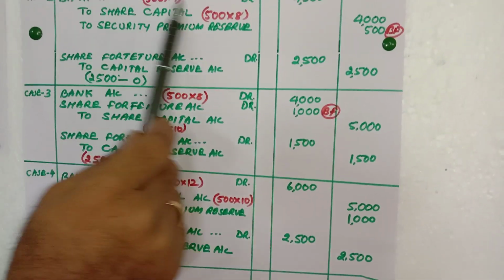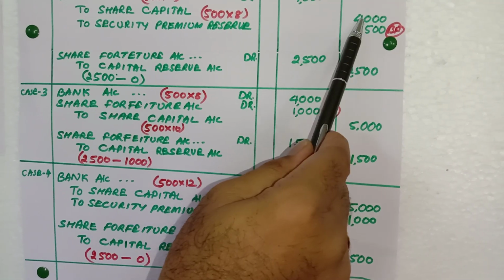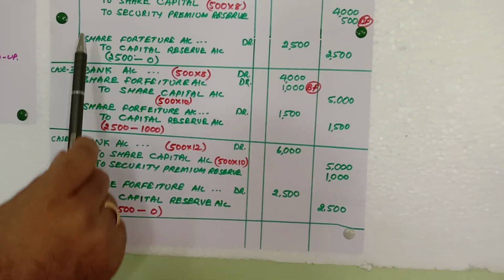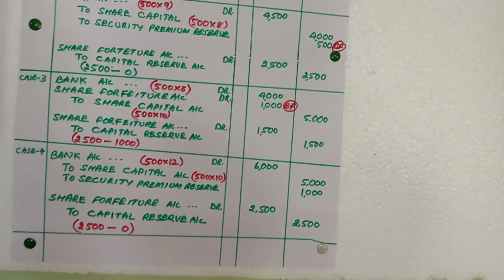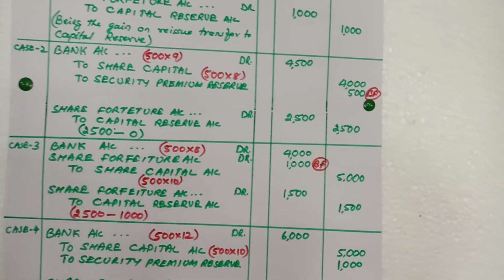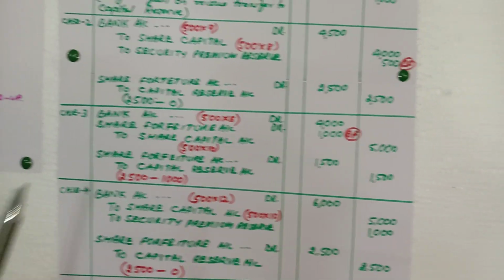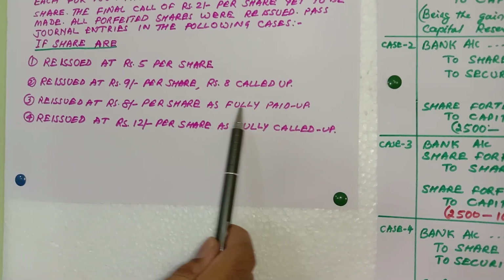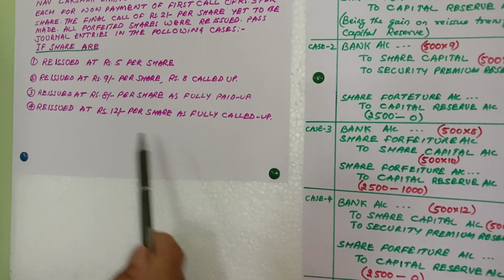I just repeat, bank account debit, share capital account debit to security premium, this is 4500, 4000 and 500, and share forfeiture to capital reserve 2500. This is the second case. Coming to the third case, you can see the question: reissued at 8 rupees per share as fully paid up. Fully paid up means the full amount, full 10 rupees.